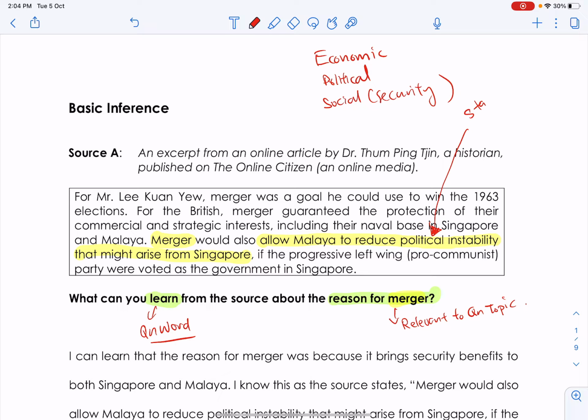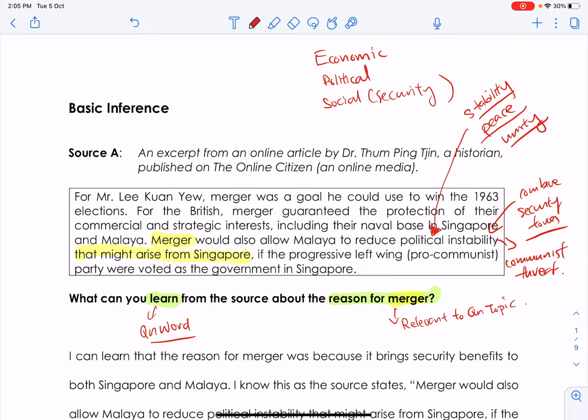Well, basically it could mean that it will allow you to have stability, right? It will allow for peace to happen, right? It will allow for unity because your country will be stable, right? Now, where is this political instability coming from? Most likely it's coming from the communist threat. Yes, and how will merger allow you to deal with this communist threat? Basically, you can combine your security forces.